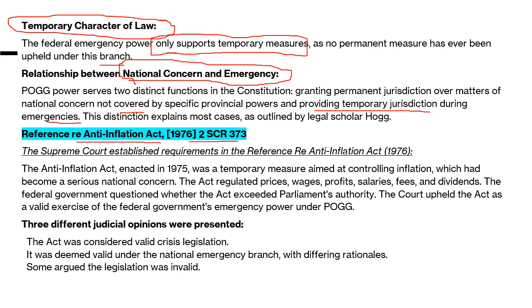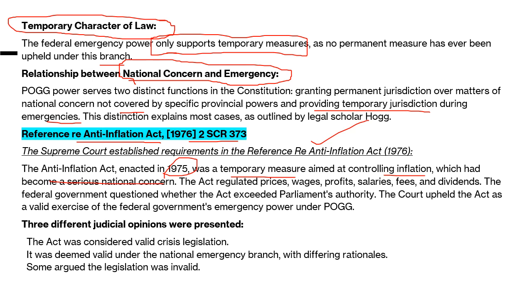The Supreme Court established requirements in this case. The Anti-Inflation Act, which was enacted in 1975, was a temporary measure aimed at controlling inflation, which became a serious national concern. It was a matter of national concern, that is why it came under federal power. Plus, side by side, there was an emergency situation to control prices and to regulate wages, profits, salaries, fees, and dividends.